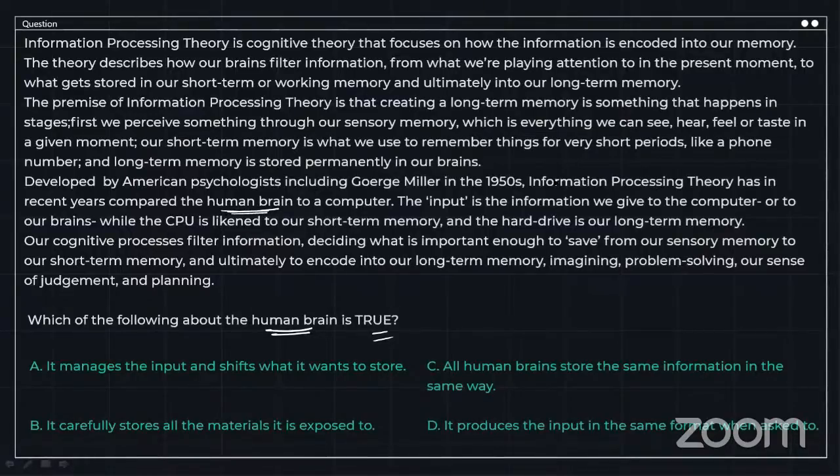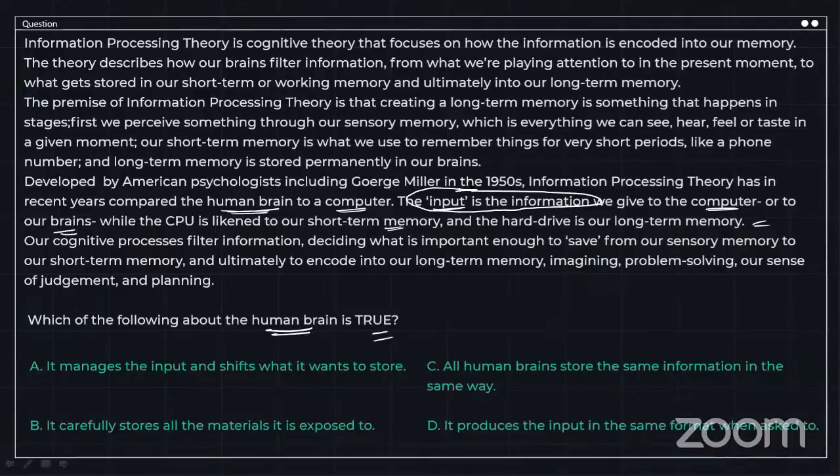Information processing theory has in recent years compared the human brain to a computer. The input is the information we give to the computer or to our brains, while the CPU is likened to our short-term memory and the hard drive is our long-term memory. So the brain is being compared to a computer where the input is stored.